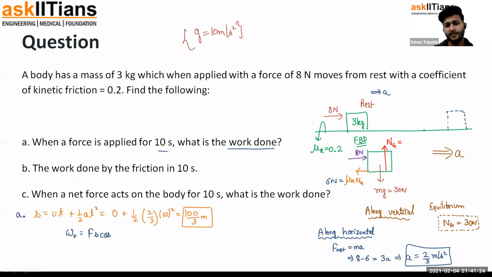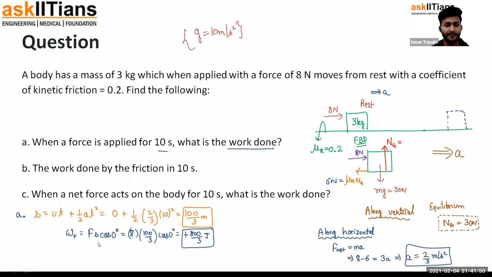What's the angle between the force 8 newtons and displacement 100 by 3? Both are towards right, so the angle should be 0 degrees. So Fs cos 0 degree, which is 8 times 100 by 3 times cos of 0 degree, which is 1. So this gives us positive 800 by 3 joules. That is the first answer, work done by this external force.